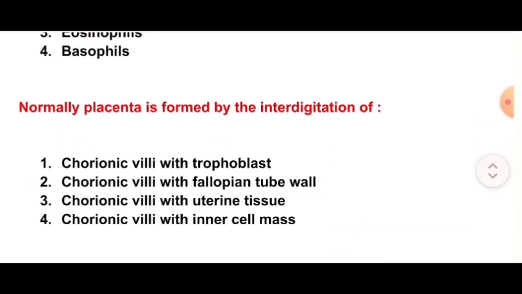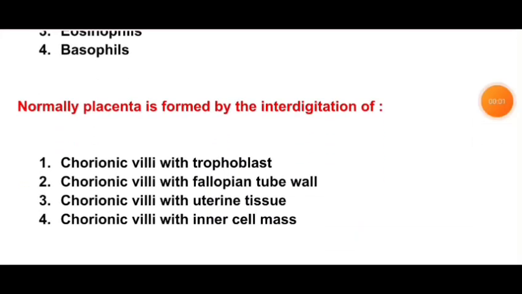Next question is, normally placenta is formed by the interdigitation of chorionic villi with chloroplast, chorionic villi with fallopian tube wall, chorionic villi with uterine tissue, chorionic villi with inner cell mass. So the correct option is option C, chorionic villi with uterine tissue.